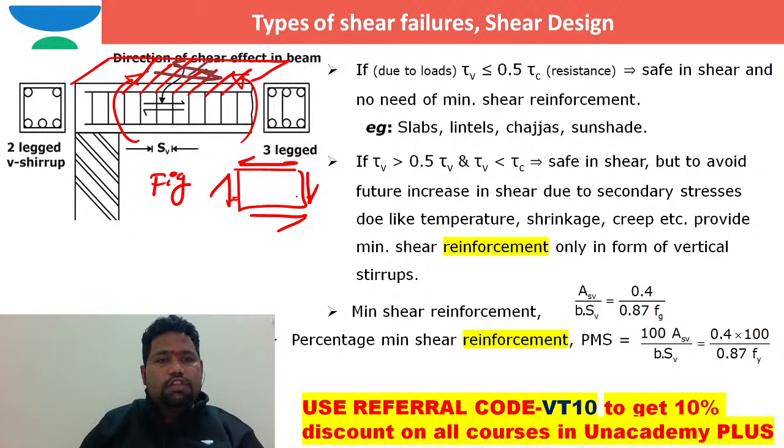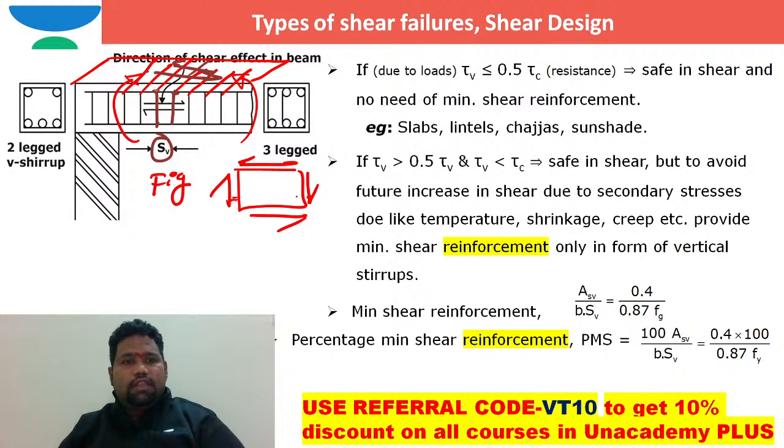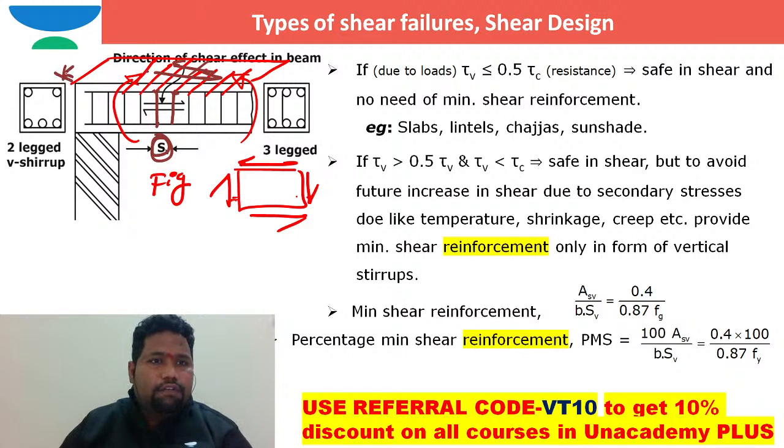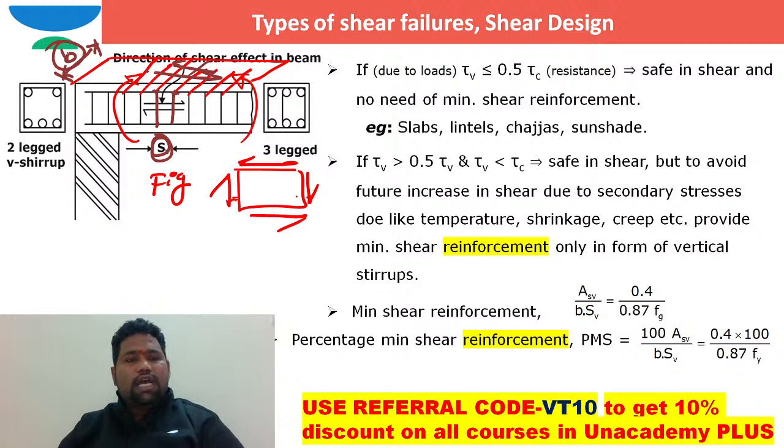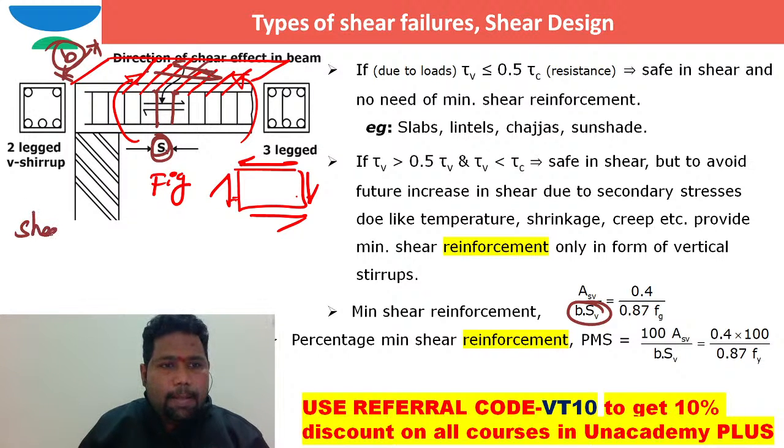When you see this shear reinforcement, the shear force is happening in this horizontal direction on a width of, if you take SV stands for the spacing, what is the shear force that has developed between the two stirrups, this is one stirrup and this is another stirrup. That shear force is acting over a width of B. So the area over which the shear force is developing is B into SV. So shear area is B into SV, right?